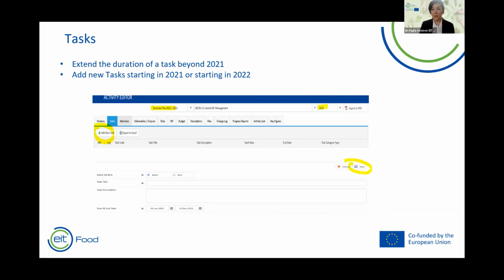And finally, you will extend the start and end date. To add new tasks, you have to select the year 2022 and click add new task. You have to insert the mandatory data and click on save. So try not to add too many tasks, just add the tasks that are necessary for budget allocation.